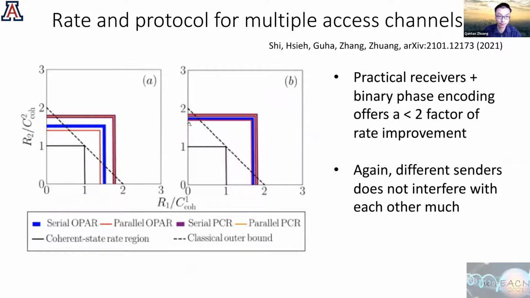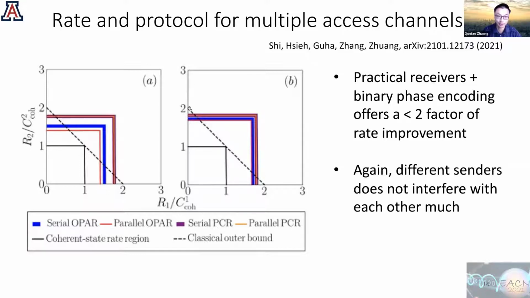And this is the practical receivers' performance in terms of communication rate in the two-sender case. These different colors are different receivers. So there were 4 receivers and these 4 colors. We can see that the best ones are the phase conjugate receivers, although they all look very close to each other. And we see they can offer some amount of less than a factor of 2 advantage over the classical coherent state region.